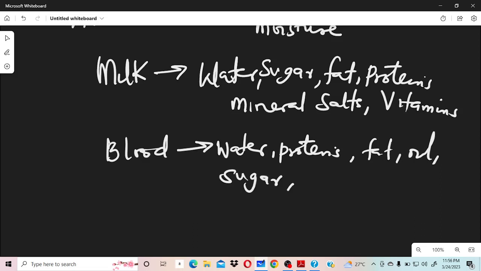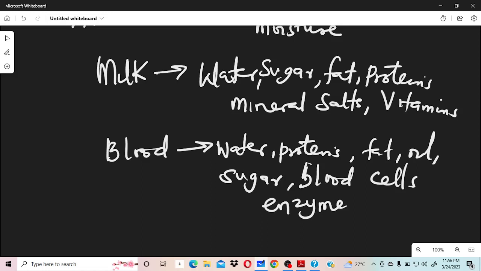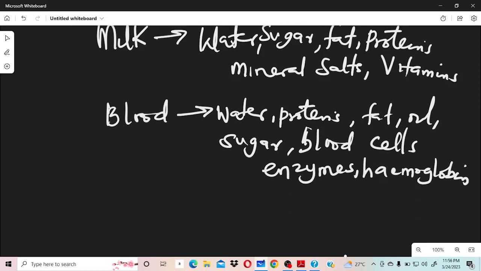We have our blood cells. Okay. What other things? We have enzymes too in blood, we have our hemoglobin too in blood. So you can see a lot of it like that. So our blood too is what? Is a mixture. Our blood too is a mixture.